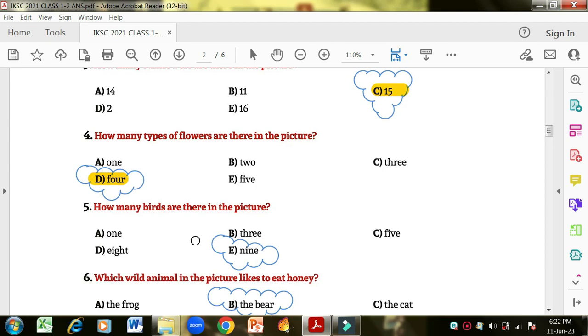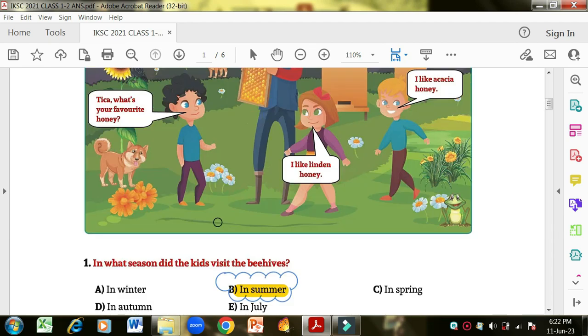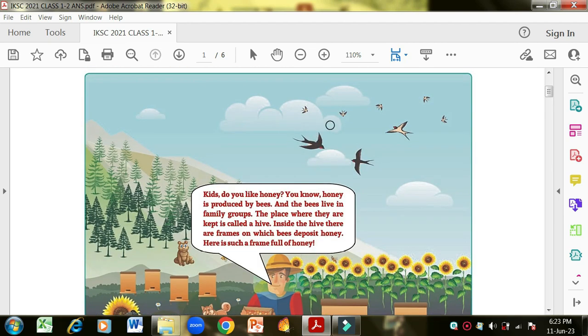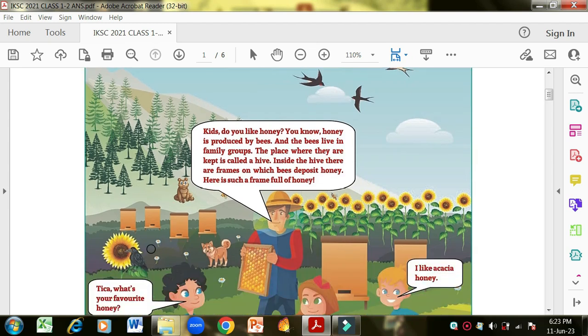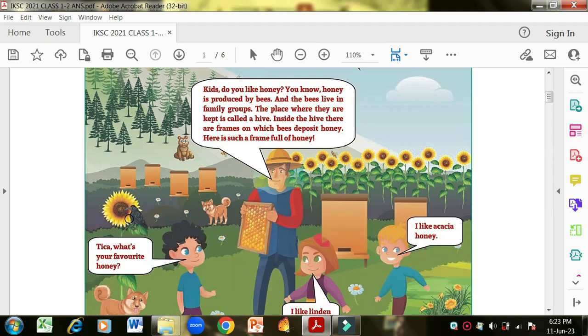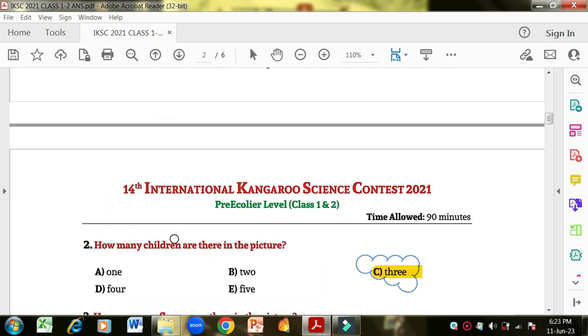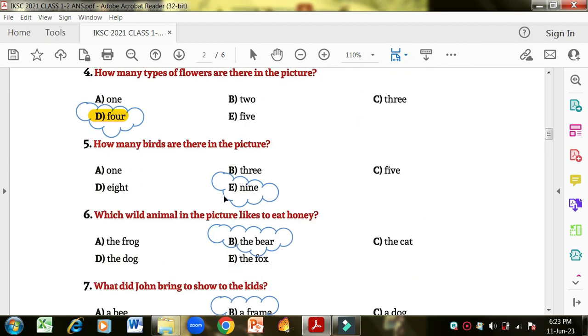How many birds are there in the picture? Now count the birds first. 1, 2, 3, 4, 5, 6, 7, 8, and one bird is sitting just beside the sunflower. So there are 9 birds in the picture. You have to count the things very carefully. It's not necessary that all the things you are finding are in one place. They can be anywhere in the picture. So you have to look very clearly and very vigilantly.